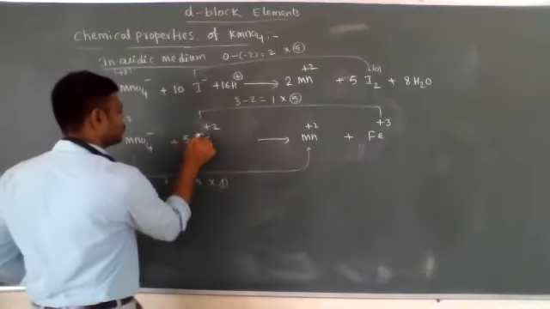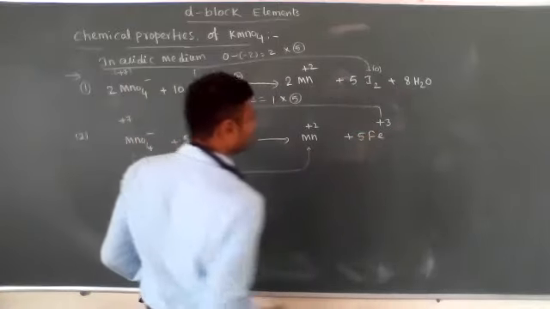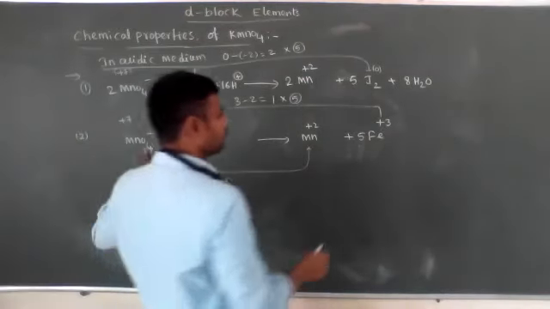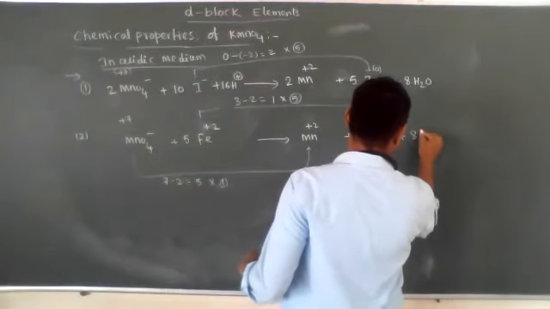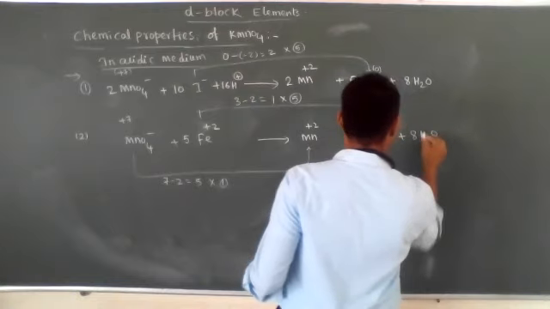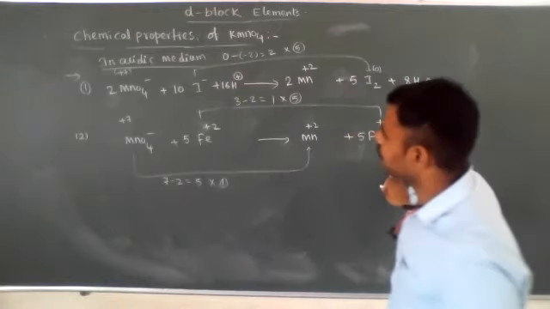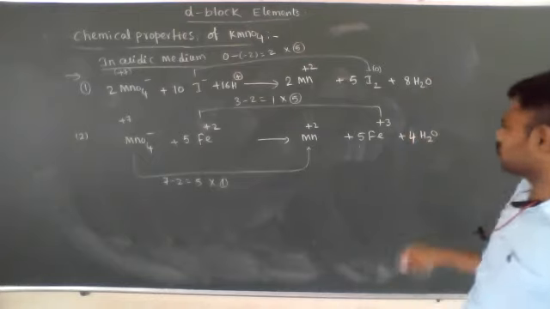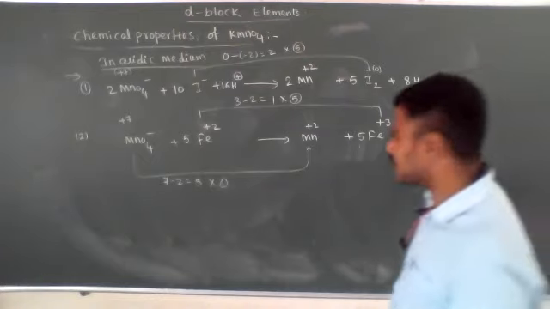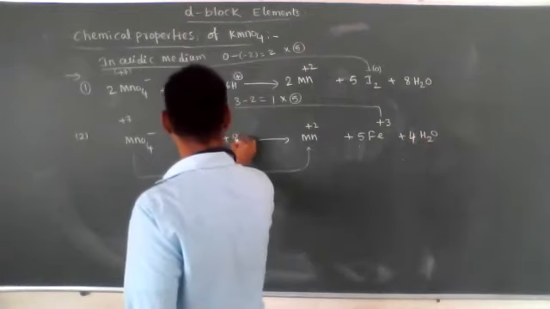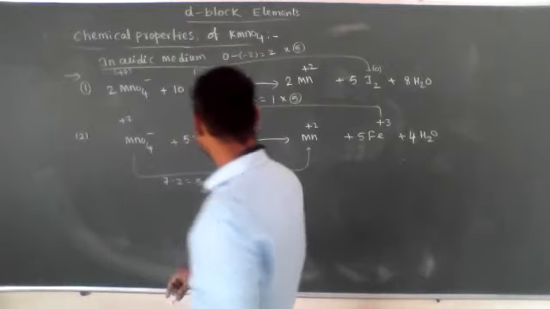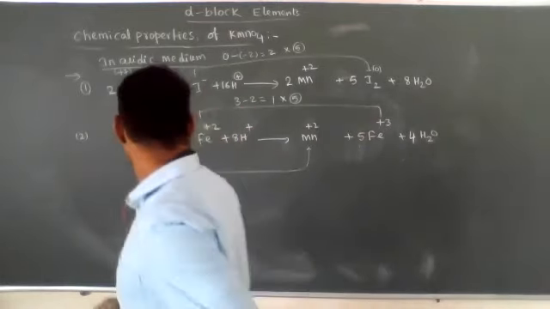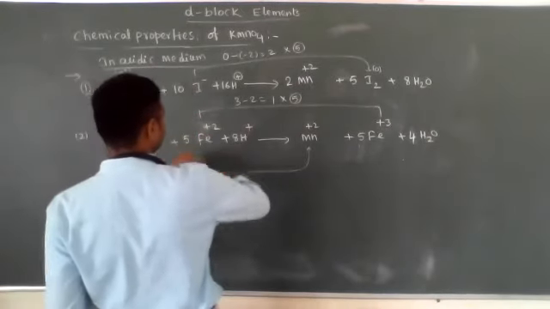See, 5 Fe plus 2 is converted into 5 Fe plus 3. Now 4 oxygen atoms are present, so 4 H2O, sorry, 4 oxygen atoms, 4 H2O. Now balancing hydrogens, how many? 8 extra here, so we have to write 8 H plus. Now it is a balanced equation. Okay, let's see one more.